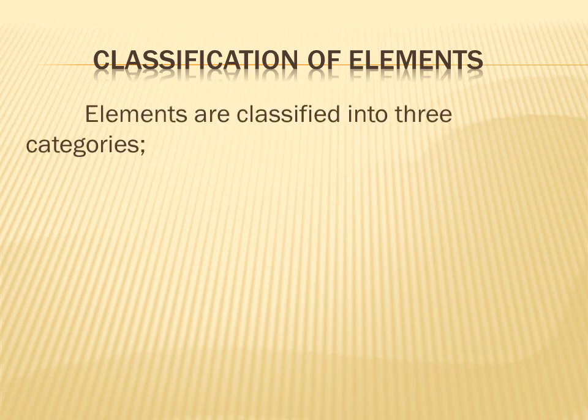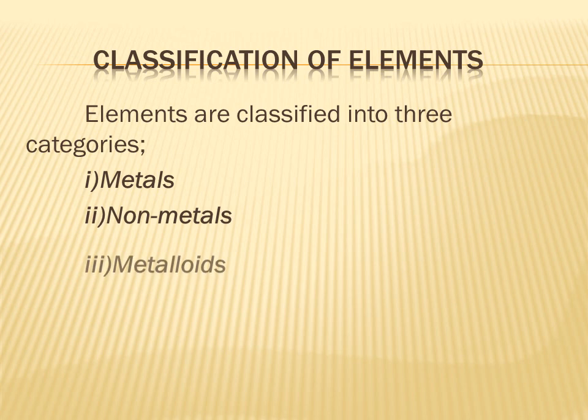Let us study the classification of elements. Depending on their properties, elements are classified into three broad categories. They are metals, non-metals and metalloids. Metals are typically found on the left side of the periodic table, non-metals on the right and metalloids between them along the dividing line. What is a periodic table? Do you know what is a periodic table? Have you seen it? It is simply a chart.